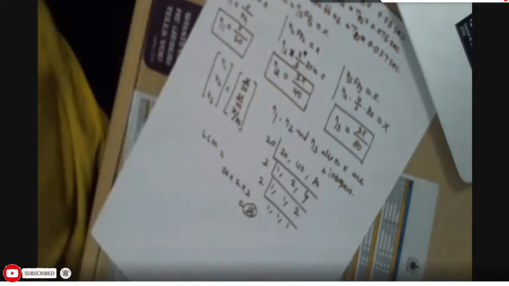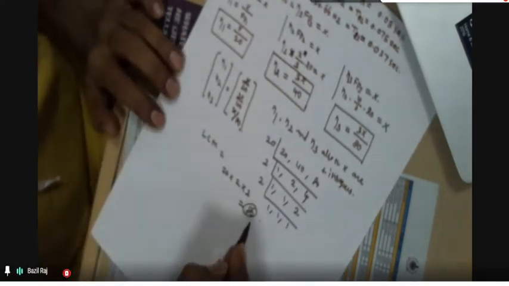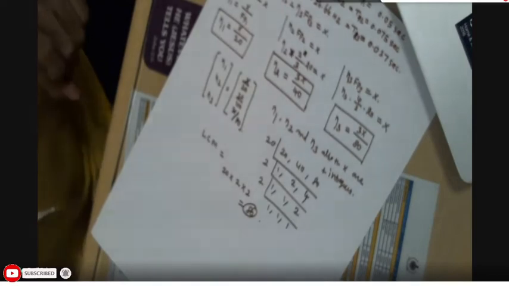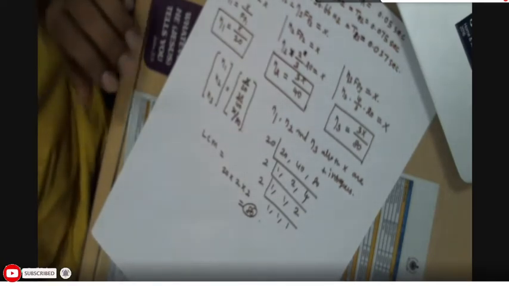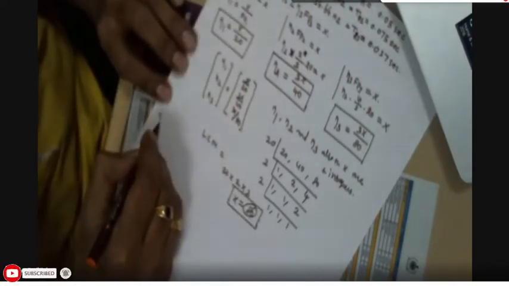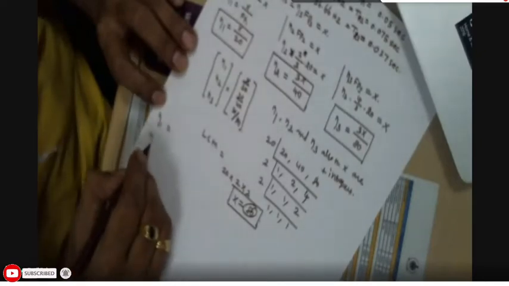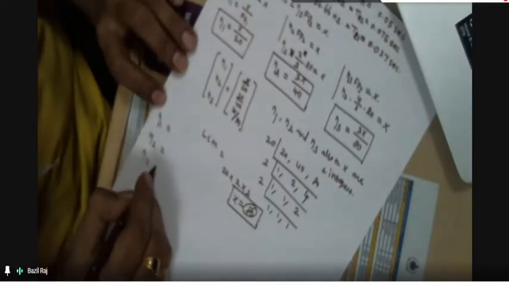See, dear students, 80 is the least common multiplier. So our values eta 1, eta 2, and eta 3 can be obtained now by substituting this 80. This is nothing but x. So you substitute there now. So what is eta 1, what is eta 2, and what is eta 3?